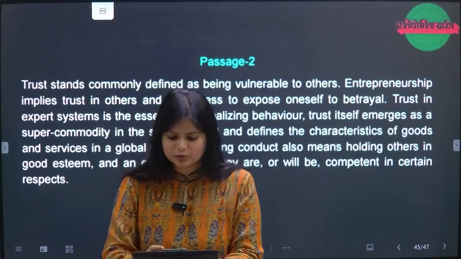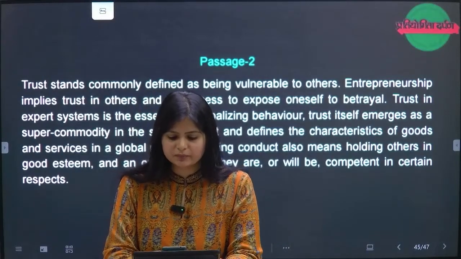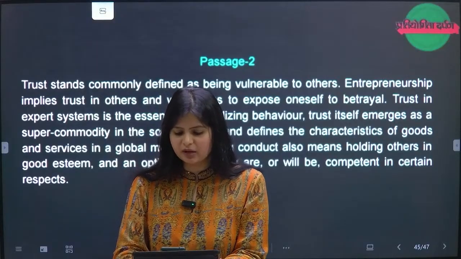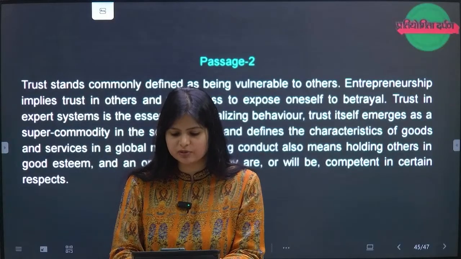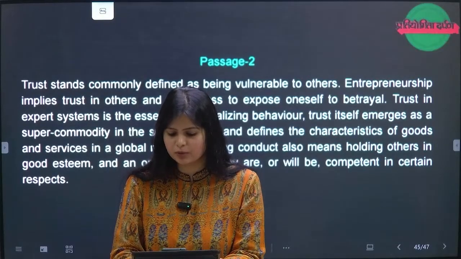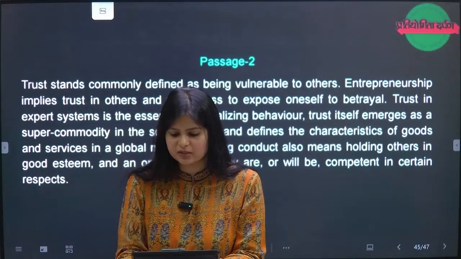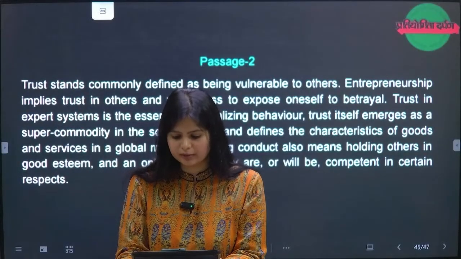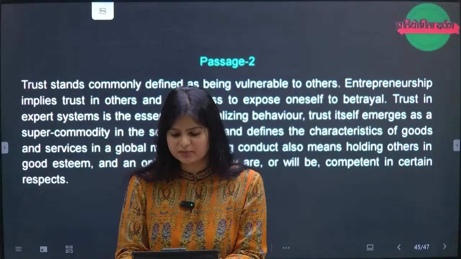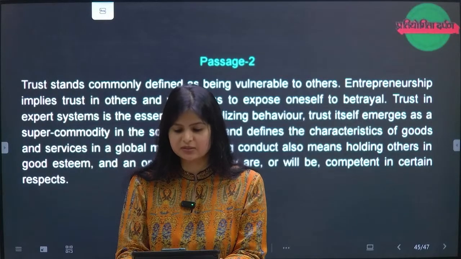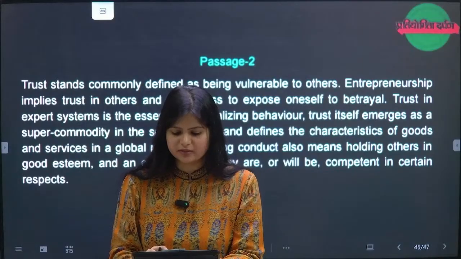Okay, now coming to 72. Next passage. Trust is commonly defined as being vulnerable to others. Entrepreneurship implies trust in others and willingness to expose oneself to betrayal. Trust in expert systems is the essence of globalizing behavior. Trust itself emerges as a super commodity in the social market and defines the characteristics of goods and services in the global market. Trusting conduct also means holding others in good esteem and an optimism that they are or will be competent in certain respects. Which one of the following reflects the crux?